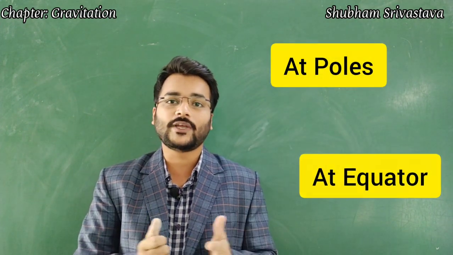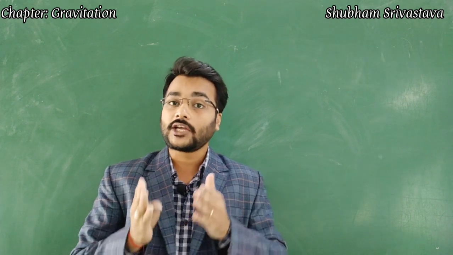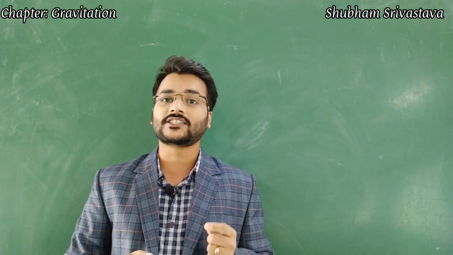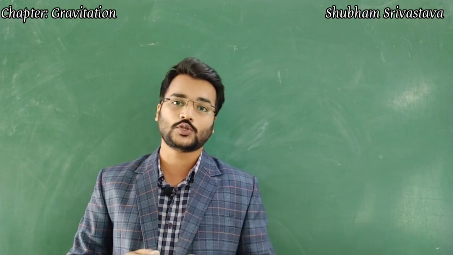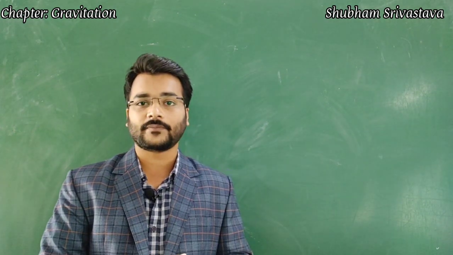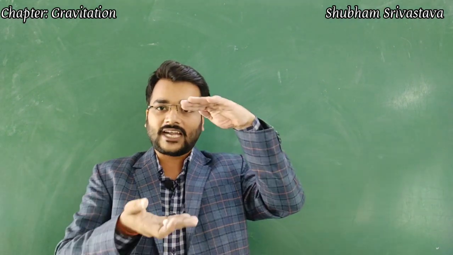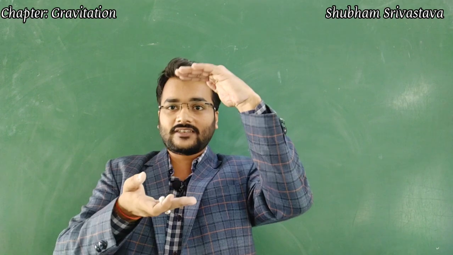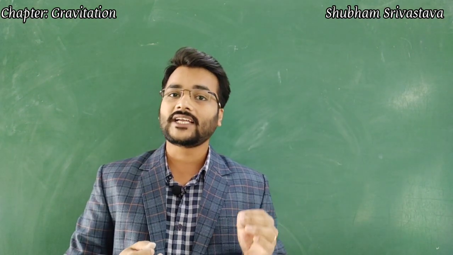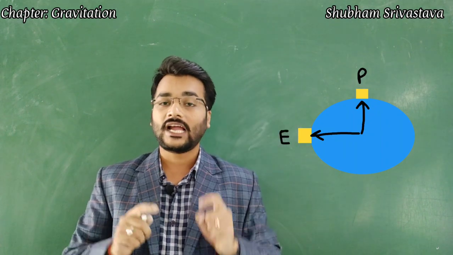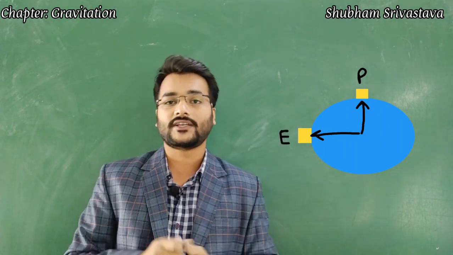So there is a slight variation which we need to understand, and due to this variation in the value of small g, there is a slight variation in the value of the weight also. Let's understand it here. The shape of the earth is flattened at the poles, and that is why there is a difference between the distance from the center to the poles and the center to the equators.